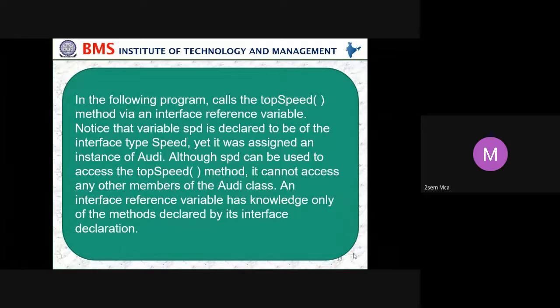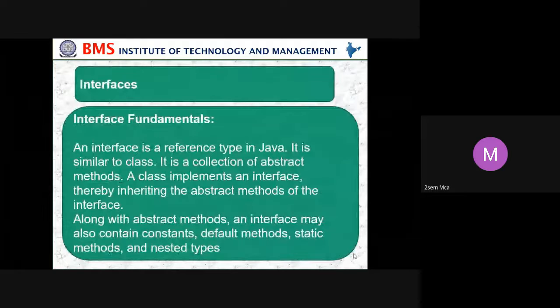Okay. Let me summarize and stop today. So the interface, we've started today with interface. So what is an interface? An interface is a reference type in Java. Reference type means it is like an address. It is similar to a class, but the collection of the methods will be in the form of abstract.